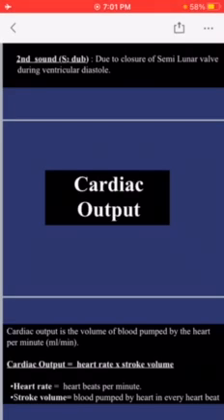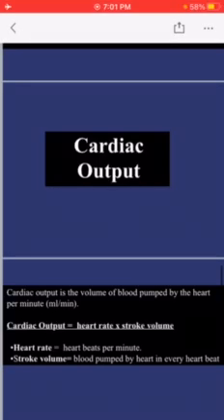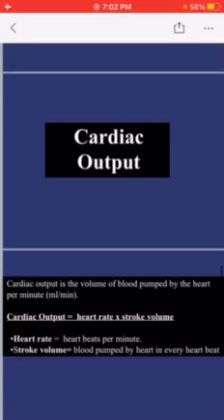Formula for the cardiac output is heart rate multiplied by stroke volume. Heart rate is basically the heart beats per minute. And stroke volume is the blood pumped by heart in every heartbeat. So you have to remember the difference between the cardiac output and stroke volume. Stroke volume, stroke means beat.